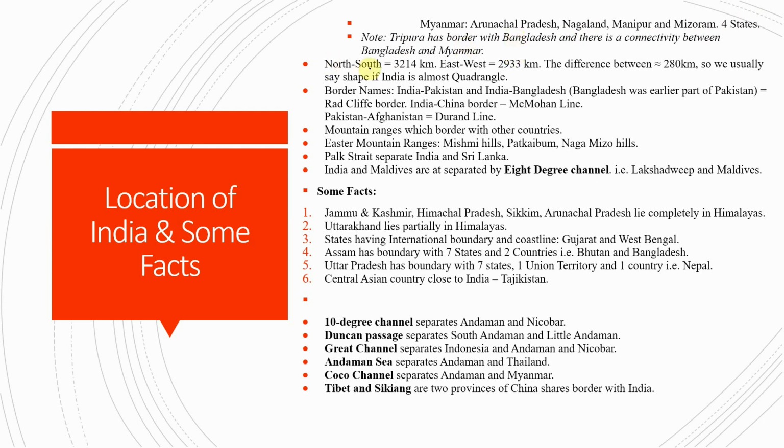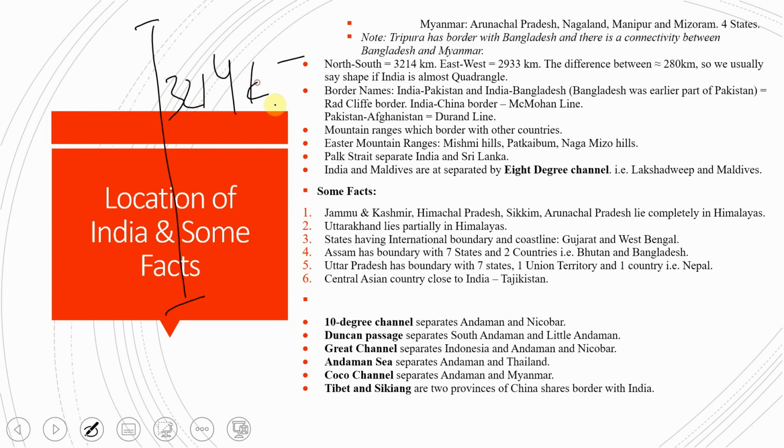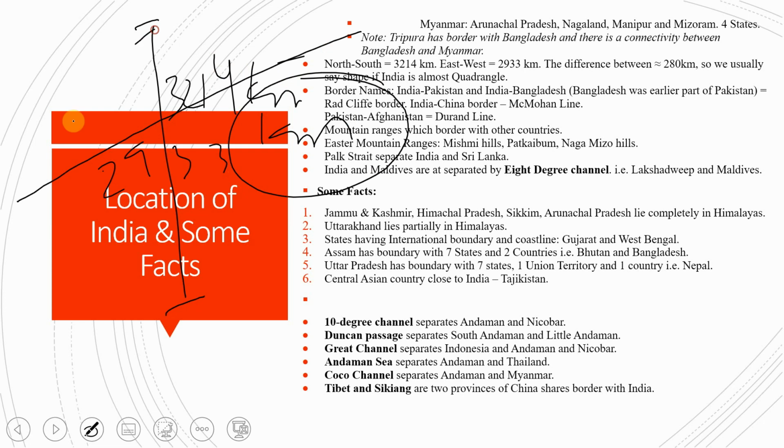Now north to south and east to west: the north to south length of our country is 3214 kilometers, and east to west is 2933 kilometers. So it means we have the longest land extent in the north to south direction, and basically it forms a quadrangle. That's why we call it a quadrangle, okay.